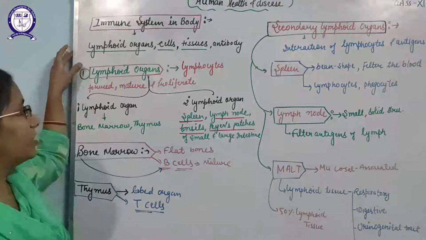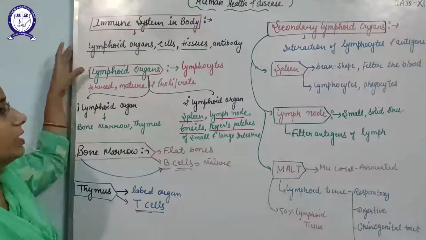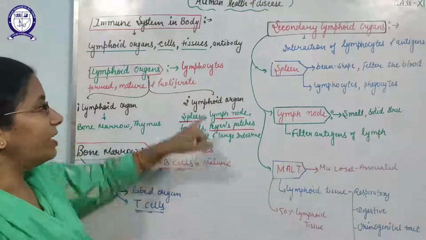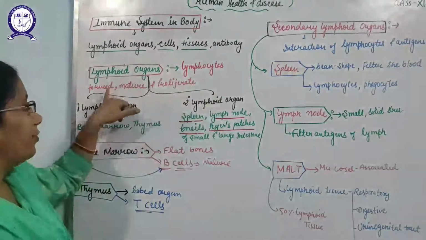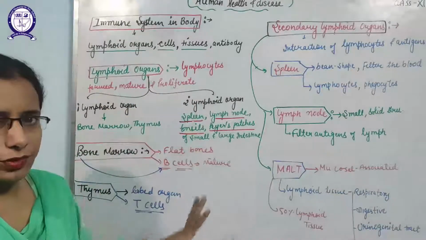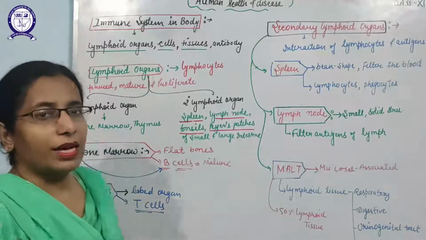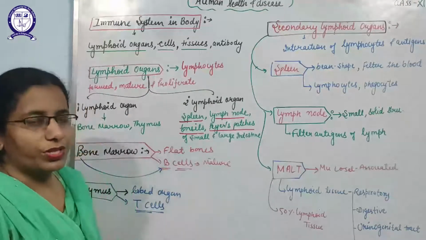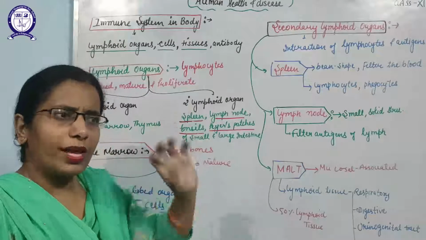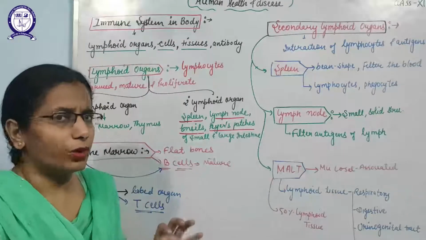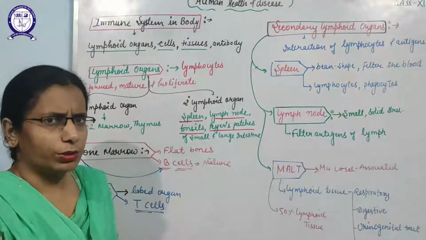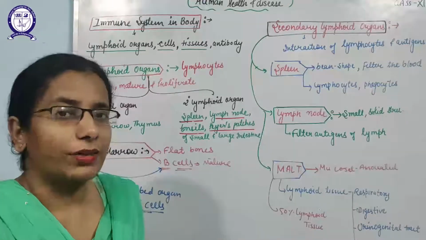So we will discuss the lymphoid organs. Lymphoid organs are the sites where lymphocytes are formed, mature and proliferate. Lymphocytes are the cells of the immune system which recognize the antigens or the foreign particles that are going to enter the human body and then interact with them.